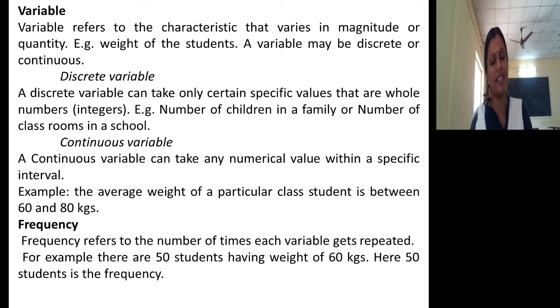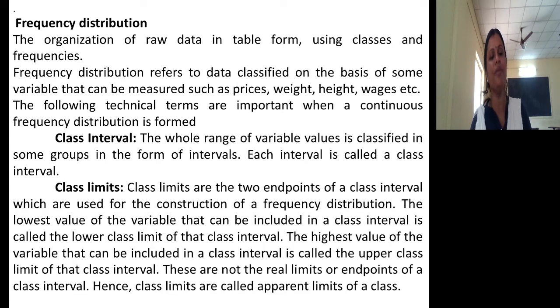Frequency refers to the number of times each variable gets repeated. So what is frequency distribution? It refers to classifying the collected data on the basis of some variable that can be measured. It talks about quantitative classification of data, not qualitative.